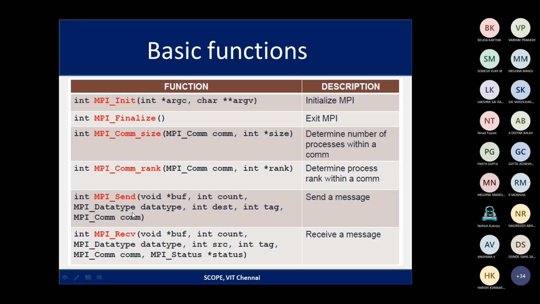The communicator we get from the previous functions. And in MPI receive, it is about the buffer, count, data type, and it has to tell from where it has been received. So the source has to be passed here, and the tag, then the communicator, then the status whether it has been received.